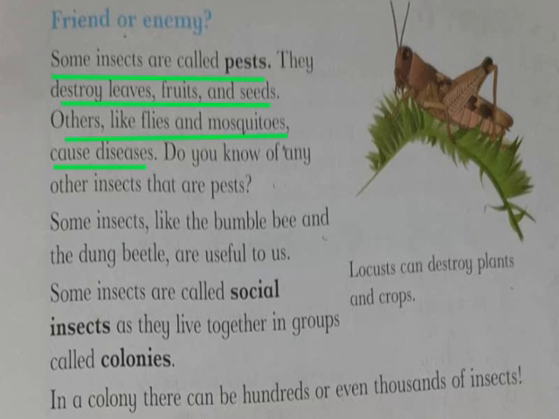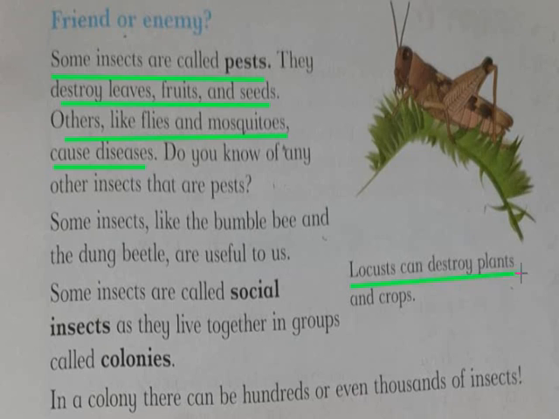We are talking about insects, and some of the insects are called pests. Which insects are called pests? Those insects which are harmful to us are known as pests. They can destroy leaves and they can cause diseases.